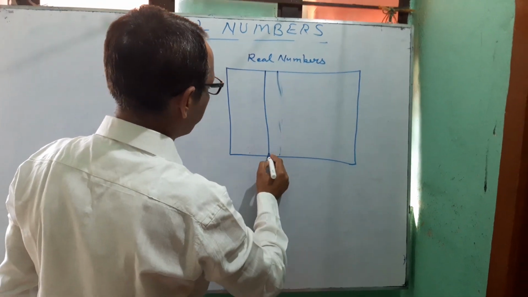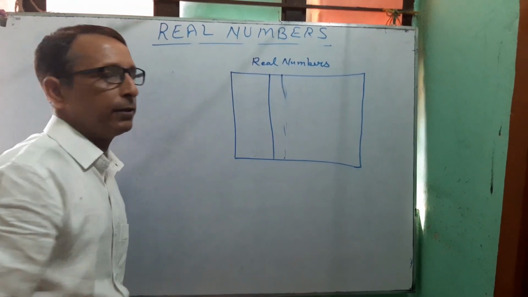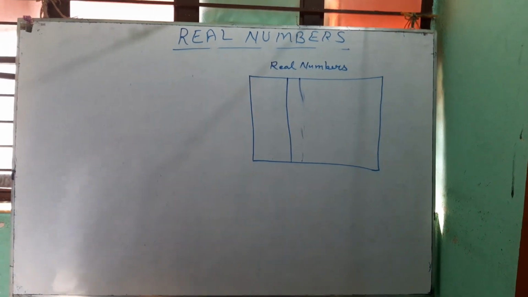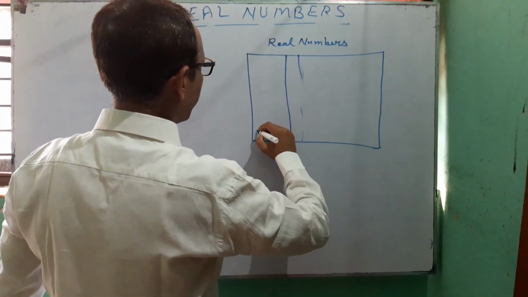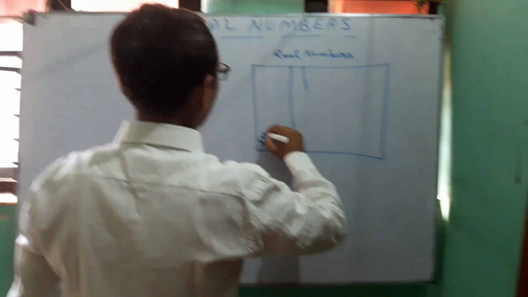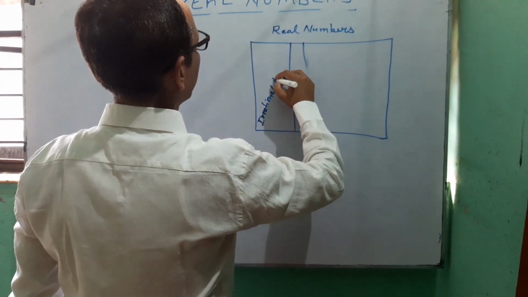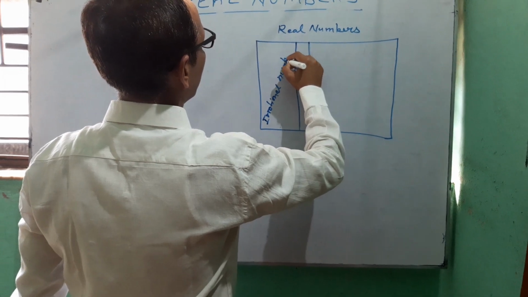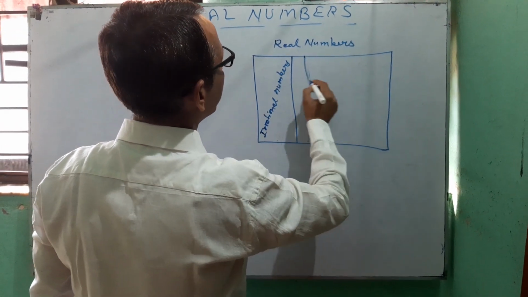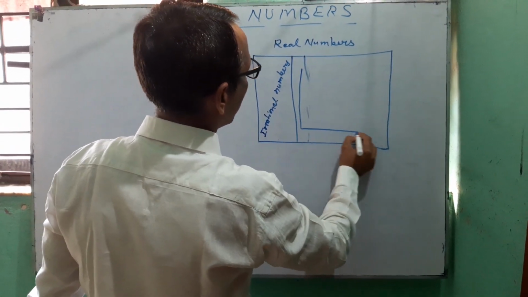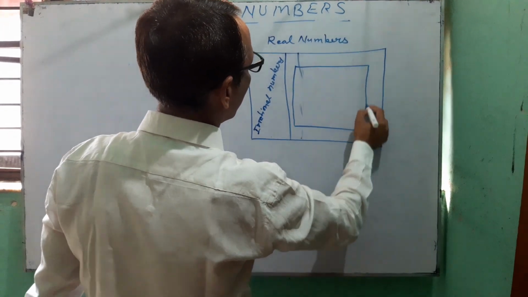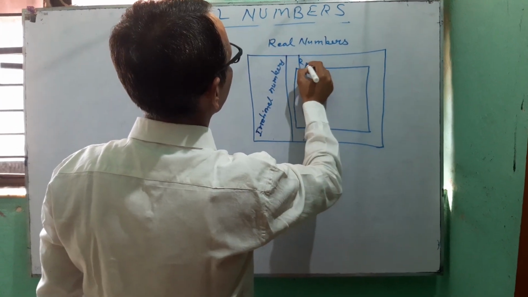One part is smaller and the other part is greater than the first part. This part represents irrational numbers, and this is rational numbers.